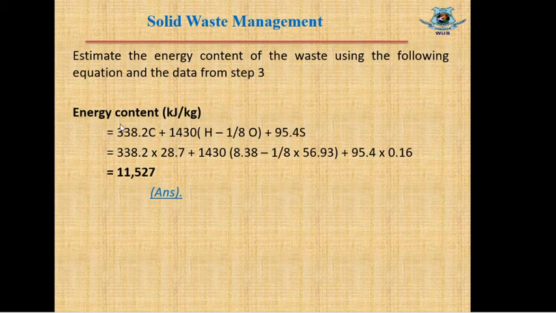So replacing these values here, we can calculate energy content equal to 11,527 kilojoule per kg. This is the value we needed to calculate.